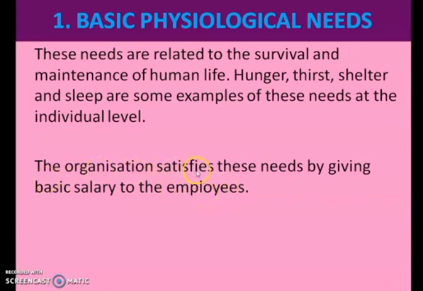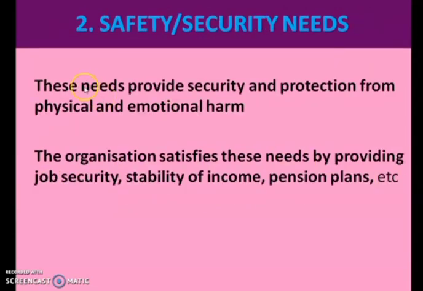So the organization satisfies these needs by giving basic salary to the employee. So the first level of need, that is the basic physiological needs of an employee, can be satisfied by providing them basic salary. Okay. Now the next level of need is the safety or security needs. This need provides security and protection from physical and emotional harms. So from the individual point of view, a human being or a person needs security or protection of physical as